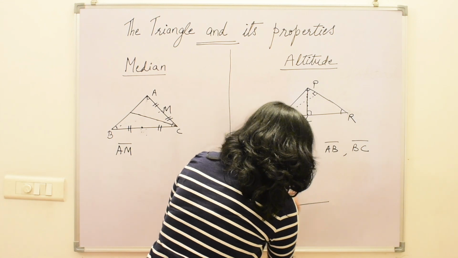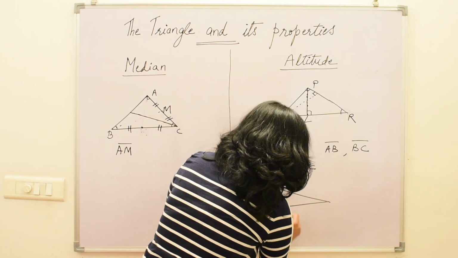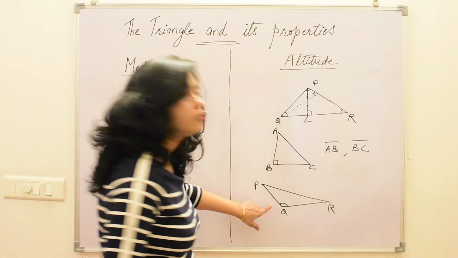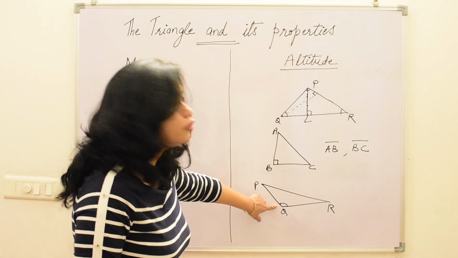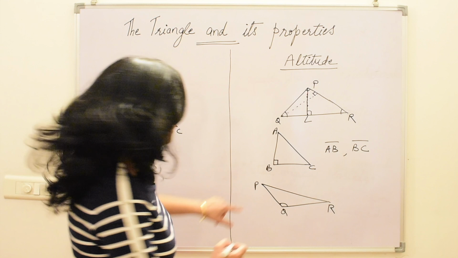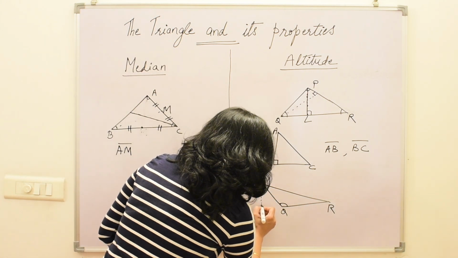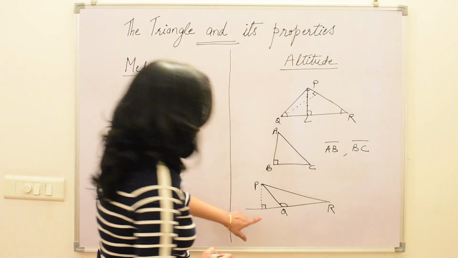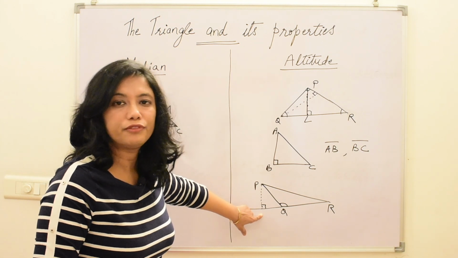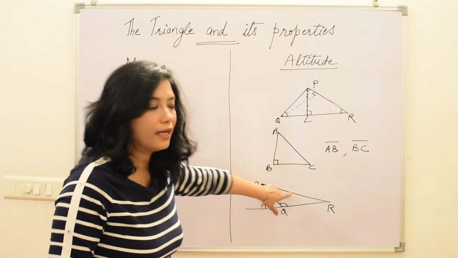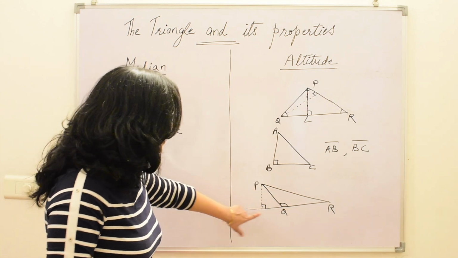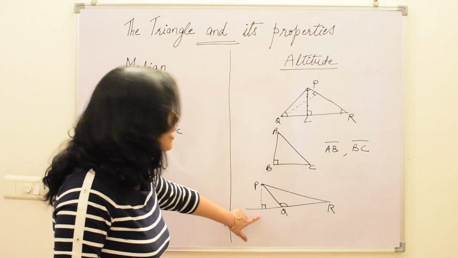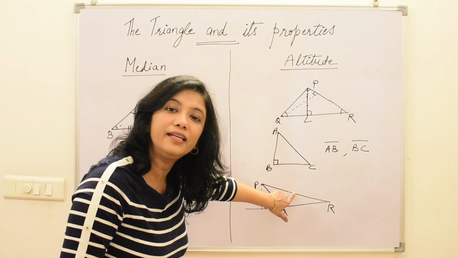Now this is an obtuse angle triangle. If we make an altitude from this vertex P, it will lie on the outside, in the exterior of the triangle. It will not be in the interior of the triangle, because when we make a perpendicular from P, we have to extend this line segment QR and then we can make a perpendicular. It can't be made inside the triangle.